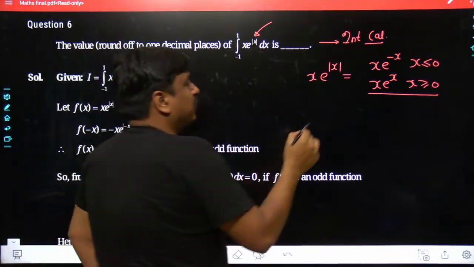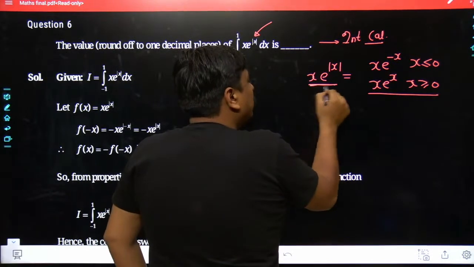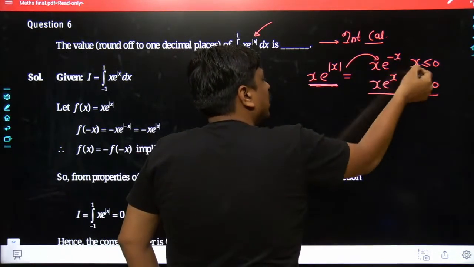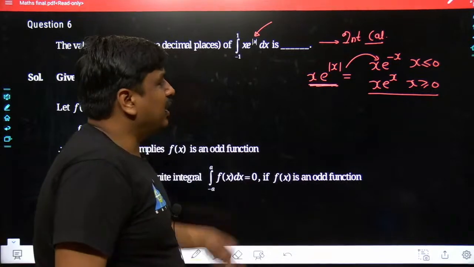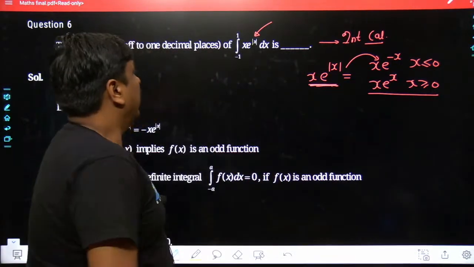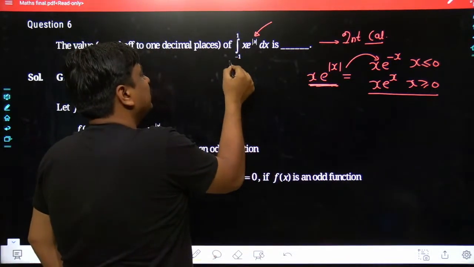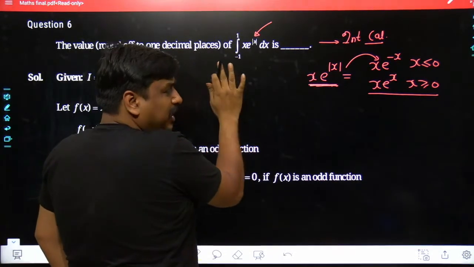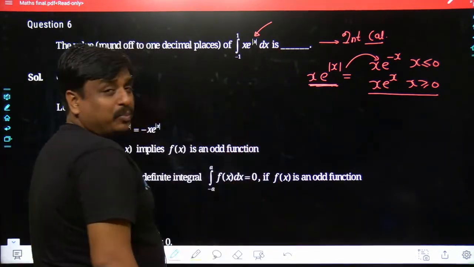Why? Because the function x e to the power of x has a different nature for the negative value of x, and similarly a different nature for the positive value of x. And once you see the integration, the integration has been taking place for a certain negative range of x, and similarly a certain positive range of x.